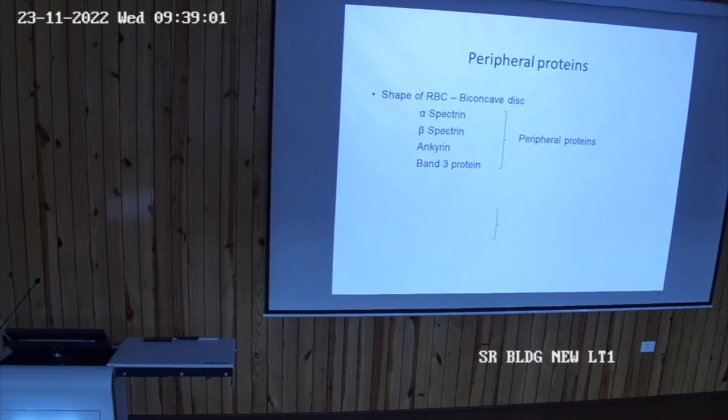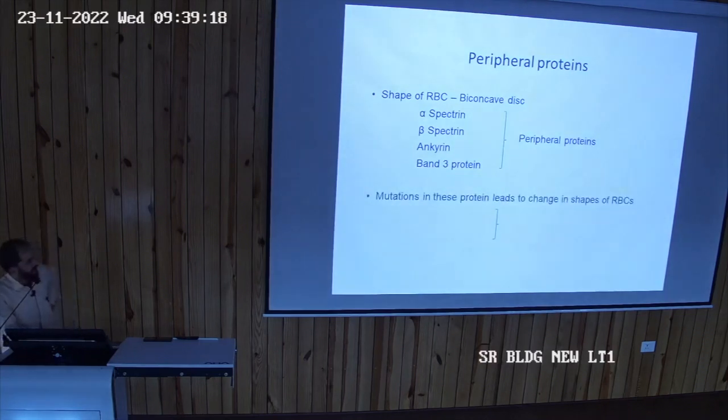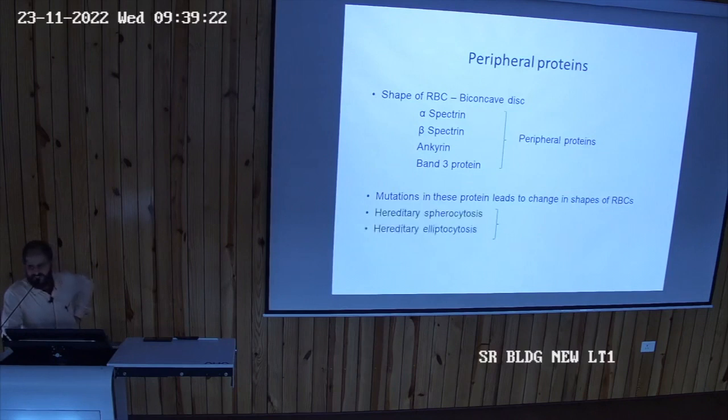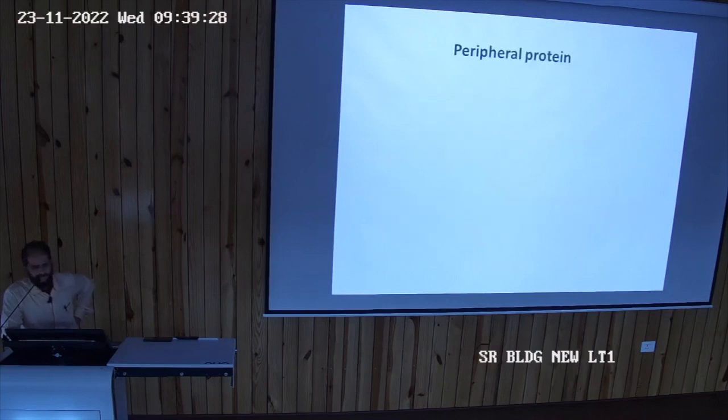तो अगर शेप मेंटेन नहीं रहेगा तो क्या होगा? There will be hemolysis. आरबीसीज क्या होगा? ब्रेकडाउन होने लगेंगे. वो पास करते हैं तो डिफरेंट एरिया से पास करते हैं, वो जाकर इंटैंगल हो जाएंगे, वहां क्या होंगे? हिमोलिसिस होने लगेंगे. That causes hemolytic anemia. Okay, so mutation in this protein leads to change in the shape, may be spherical or may be ellipsoid, and that may cause hemolytic anemia. Okay. Then there are still another peripheral protein.